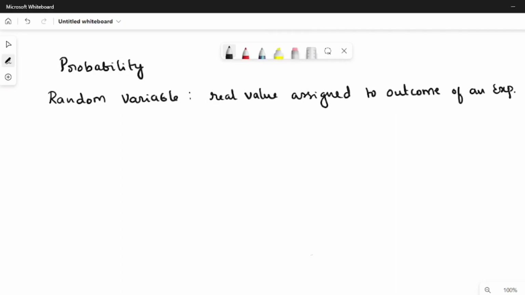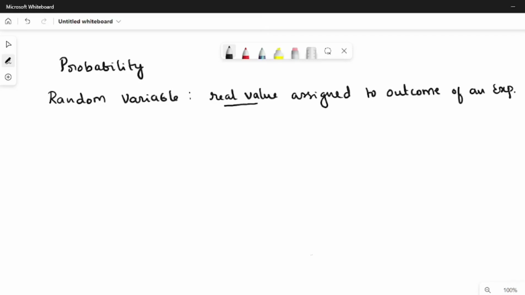As the name itself suggests, it is a variable that takes random values. If we look into the definition, a random variable is a real value that is assigned to the outcome of an experiment. Suppose we are conducting some experiment, then there are various possible outcomes. We can associate a real number to each outcome. Then the set of all such values assigned to the outcomes is called a random variable.